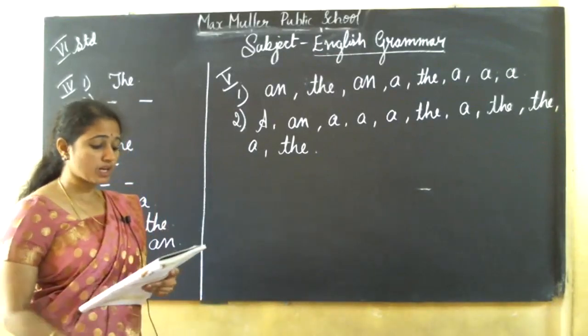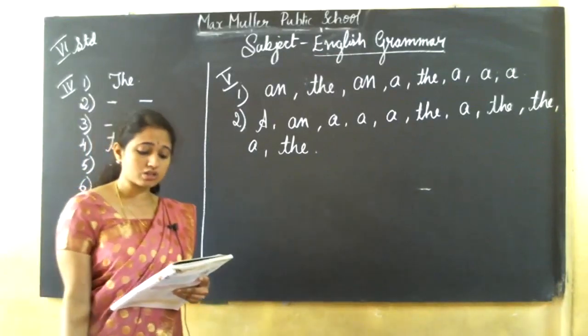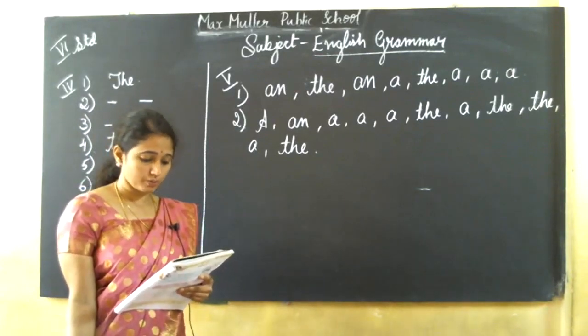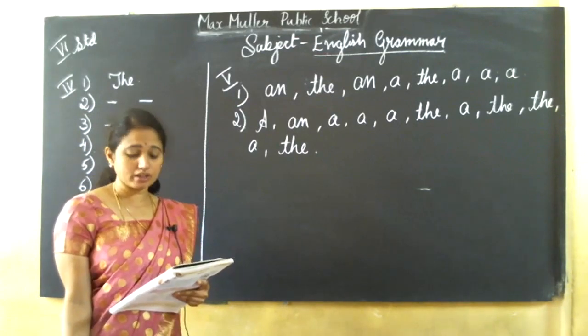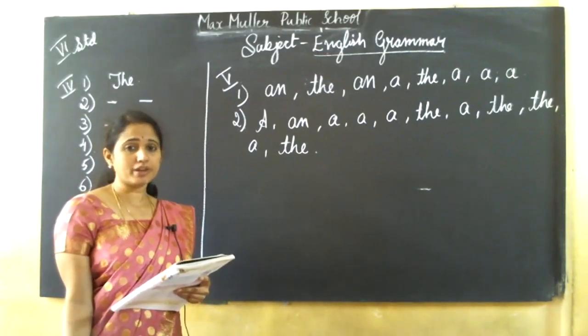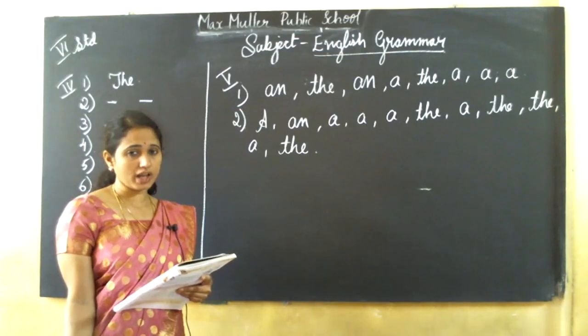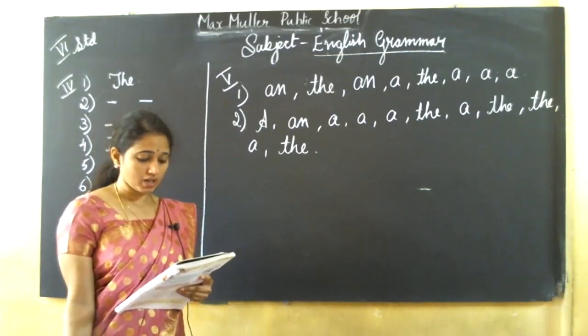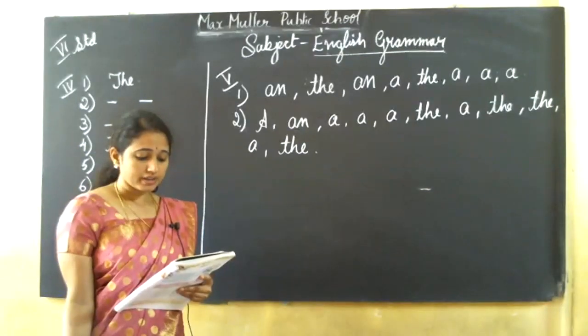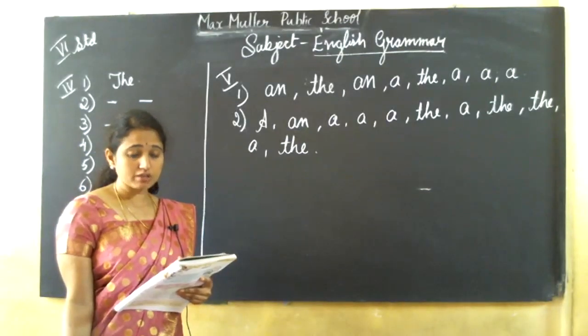You have to read the passage and answer the questions that follow. I'll read out the paragraph. Listen to me carefully and try to answer. The woodpecker is an interesting and amazing bird.